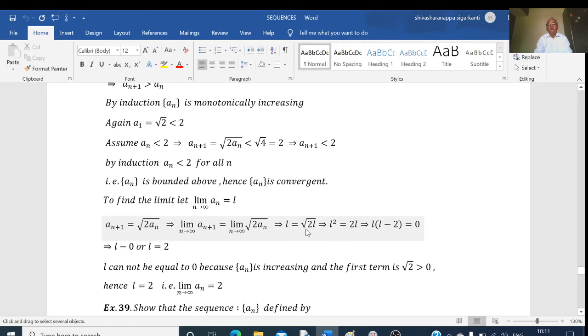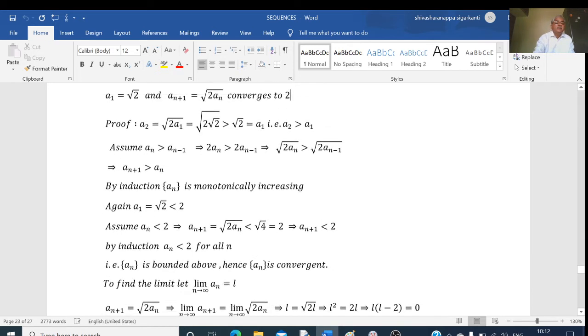Okay, L is equal to root of 2 into L, or squaring, I will get L square equal to 2L. Taking all the terms to the left hand side, we write L square minus 2L, that is L into L minus 2, is equal to 0. This implies L is equal to 0 or L is equal to 2. L cannot be equal to 0 because the given sequence is an increasing sequence and the first term is equal to root 2, therefore it cannot be equal to 0. Therefore, the only possibility is L minus 2 must be equal to 0. So the limit of this sequence is equal to 2.